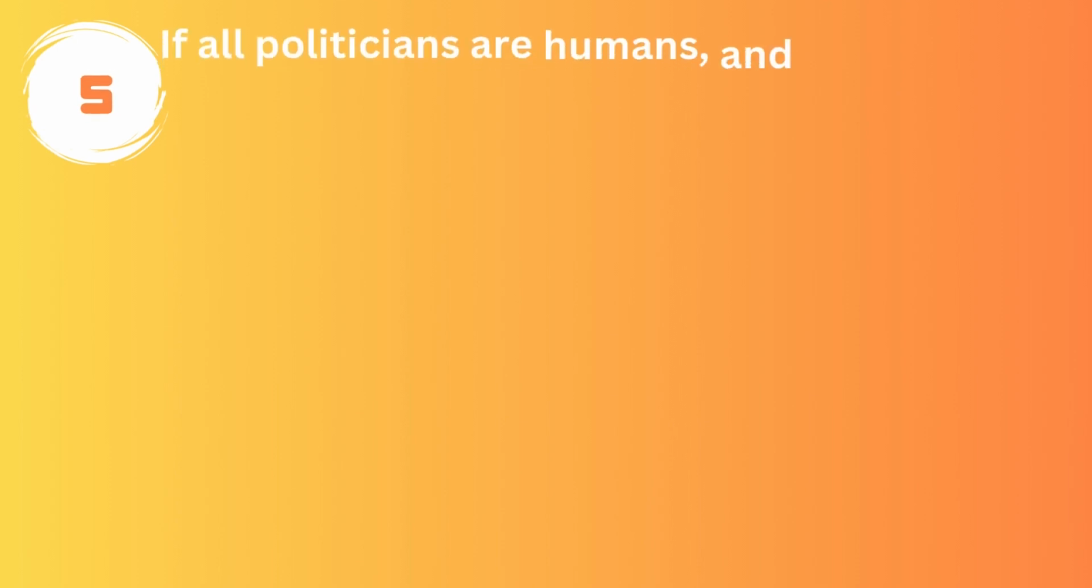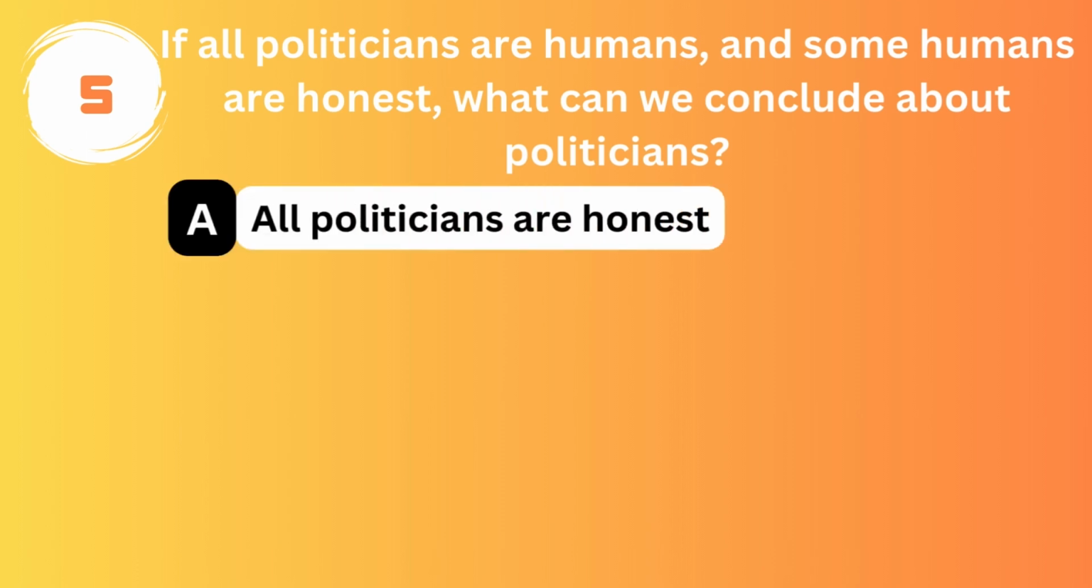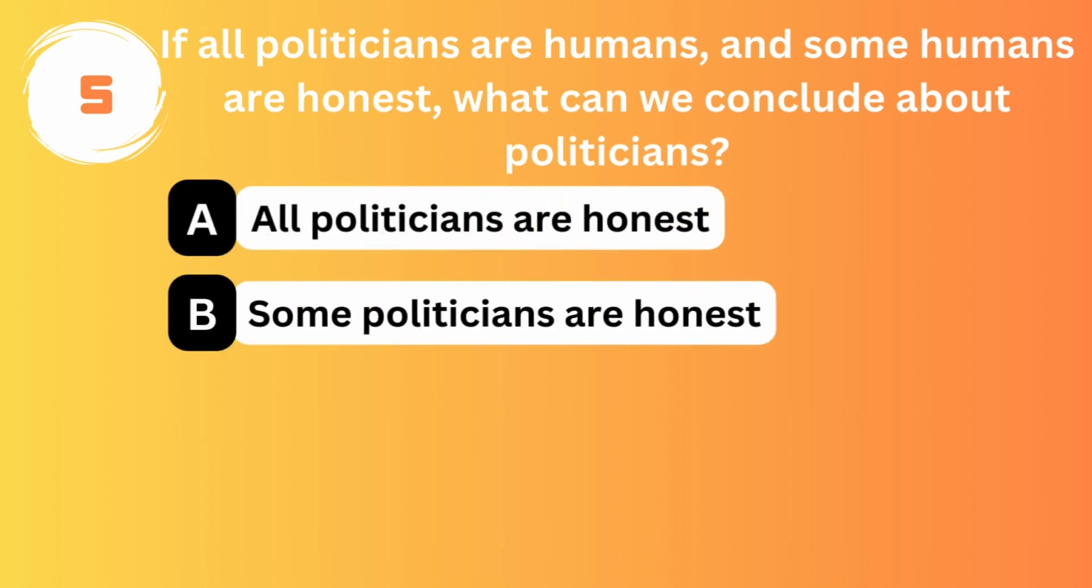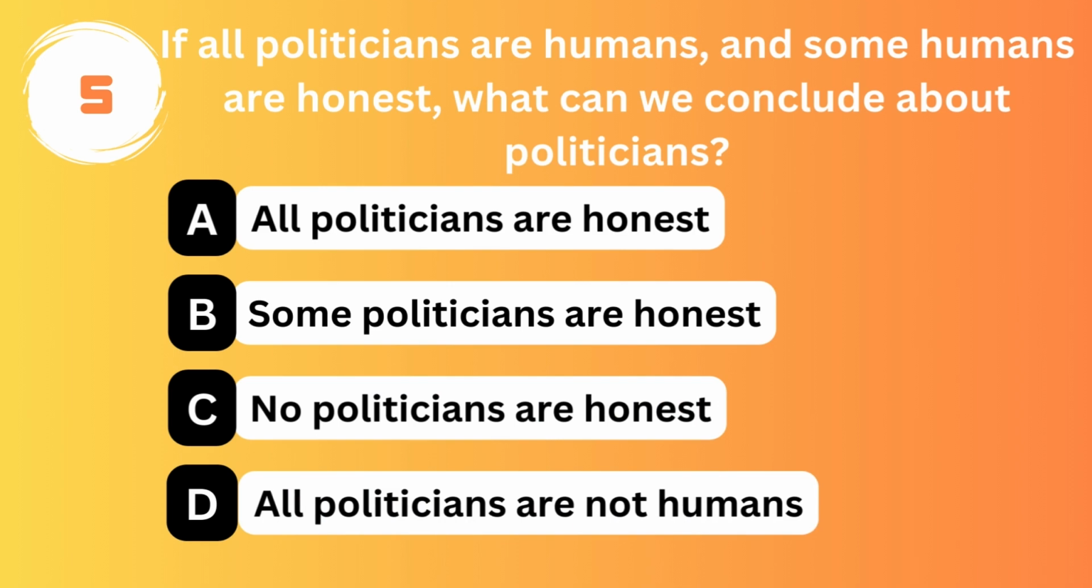If all politicians are humans and some humans are honest, what can we conclude about politicians? Option A. All politicians are honest. Option B. Some politicians are honest. Option C. No politicians are honest. Option D. All politicians are not humans.